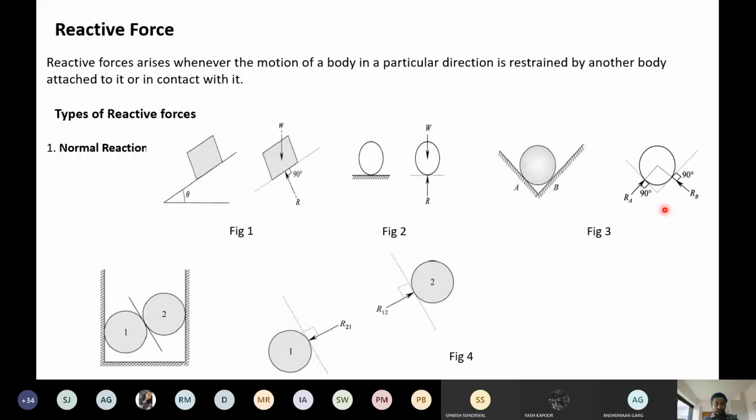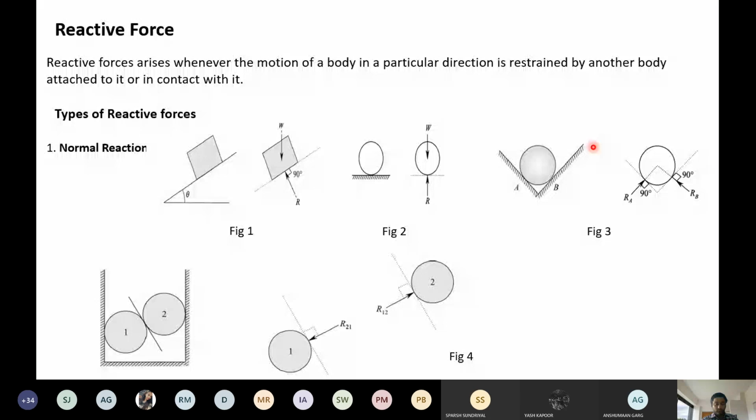This is very, very important for you to understand, because when you are going to do the numericals of the spheres, you should know if a sphere is lying in a V groove. This is also a V groove. We call it a V groove, the shape of a V.